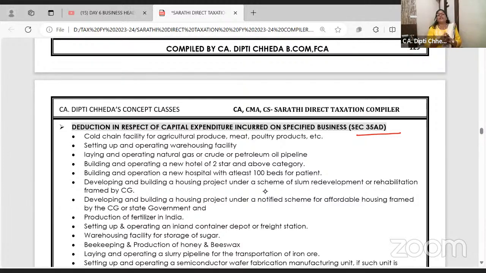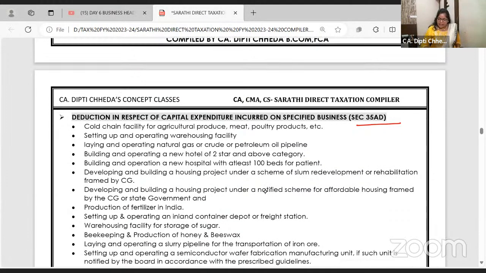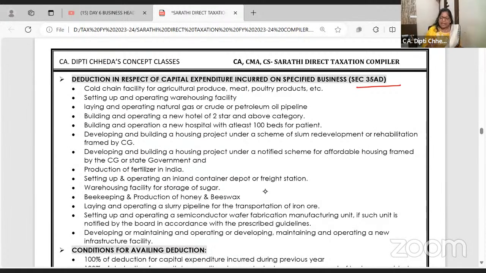So all this requires money. So the government says that for infrastructure related projects, if you're spending money, then you will get a deduction in 35AD. You know what is 35AD? Specified businesses, related to which again revenue and capital expense all will be allowed. ठीक है? So ma'am, do we have to learn this list? No, just have an idea, you will be able to solve the question. 35AD specified businesses, related to which revenue and capital expense all are allowed.